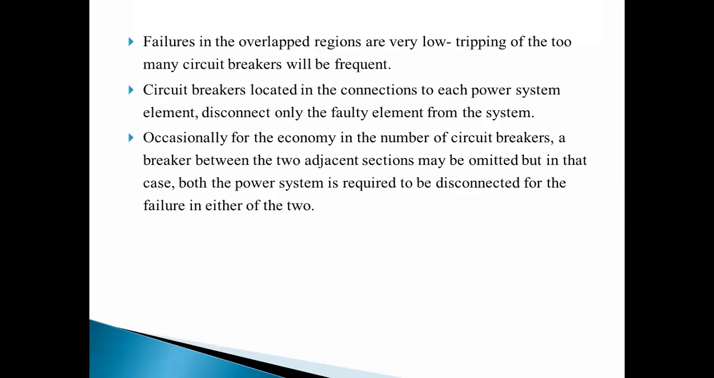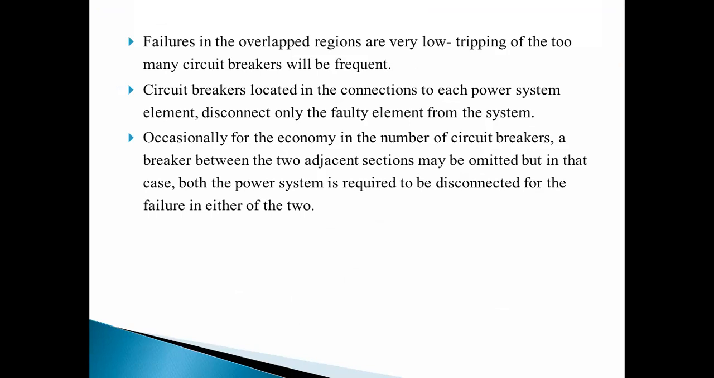And failures in the overlapped regions are very low. Tripping of too many circuit breakers will be frequent. Here faults, means failure, will be low. If any fault occurs, means no problem. It can disconnect that faulty section and there will be continuity of the supply.